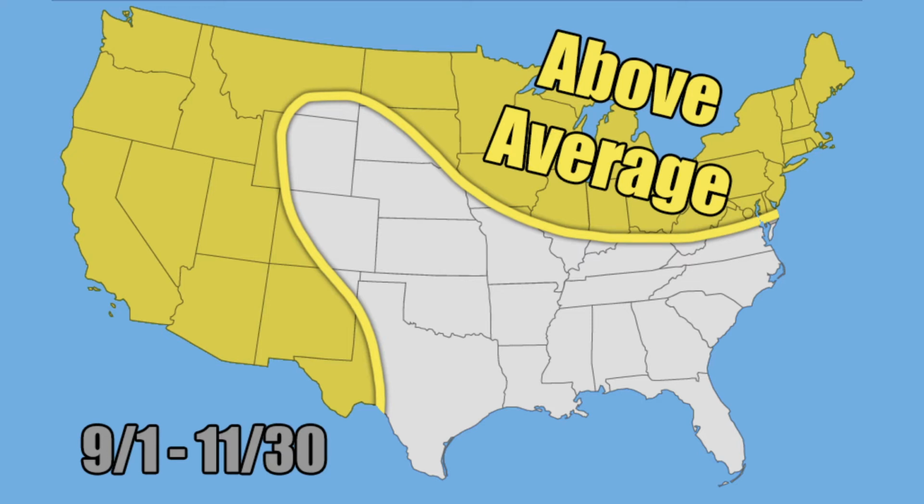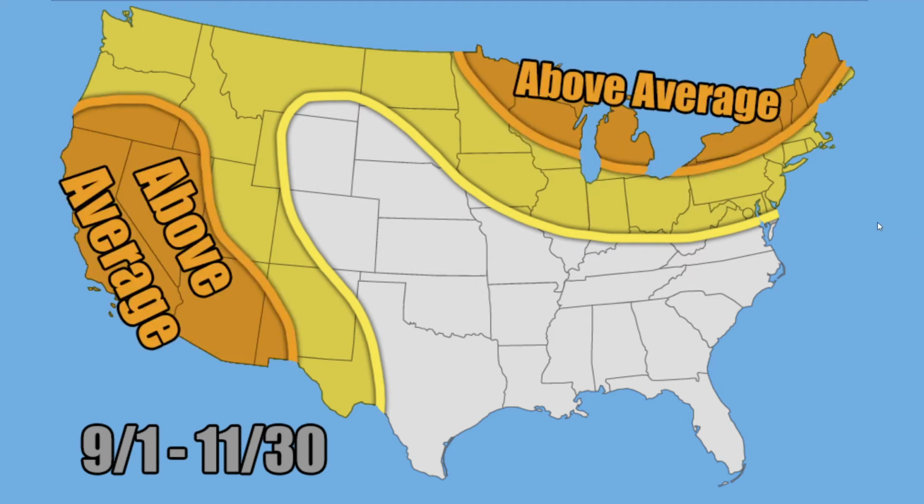And here is your second shade, and this is actually your moderately above average region. This is where I'm expecting a little bit warmer temperatures than in that slightly above average region. That's for parts of the southern Oregon region, parts of southwestern Idaho, and then also much of Nevada, all of California, and much of parts of Arizona, and a little bit of New Mexico, as well as parts of the Great Lakes and the northern parts of the Northeast, northern New England as well. I am expecting moderately above average temperatures for that.